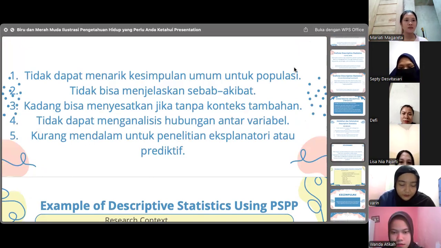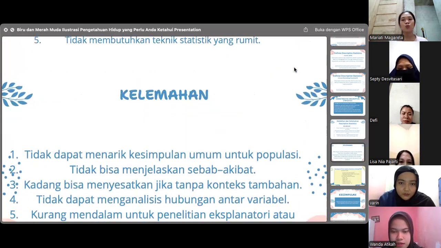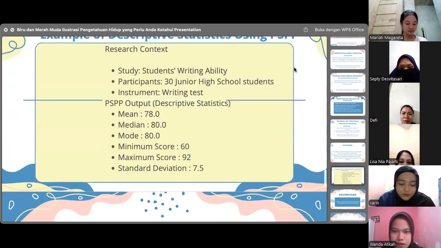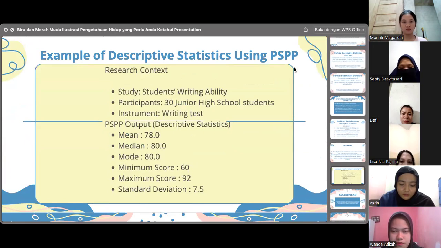Okay, next is an example of descriptive statistics using PSPP. The data were obtained from a writing test administered to 30 junior high school students. Based on the PSPP output, the mean score is 78, which indicates that the students' overall writing ability is at a very good level.